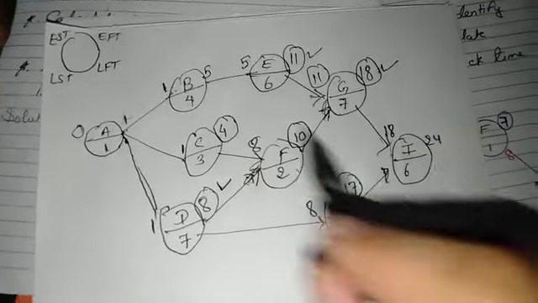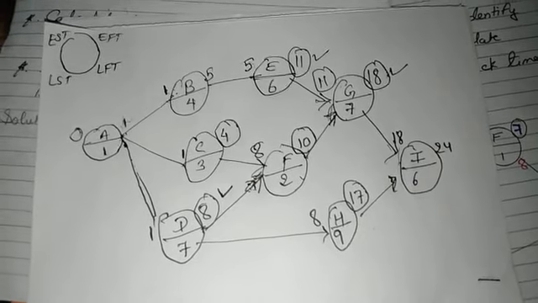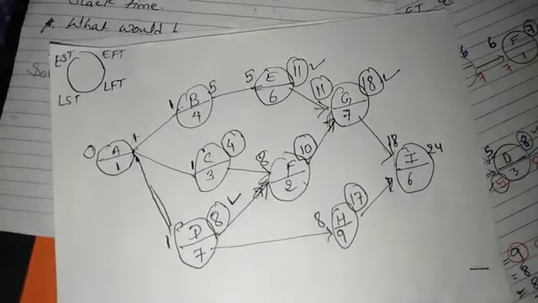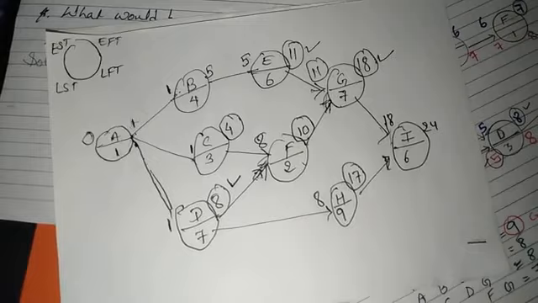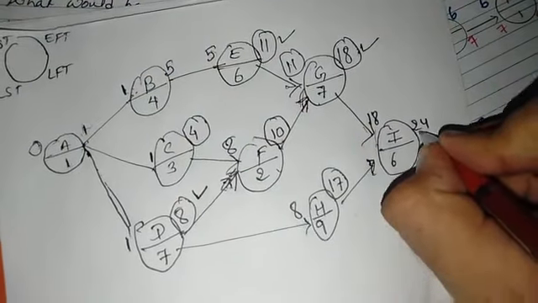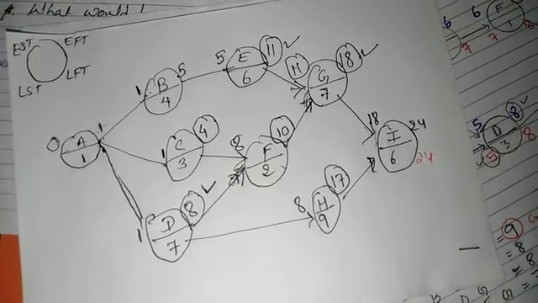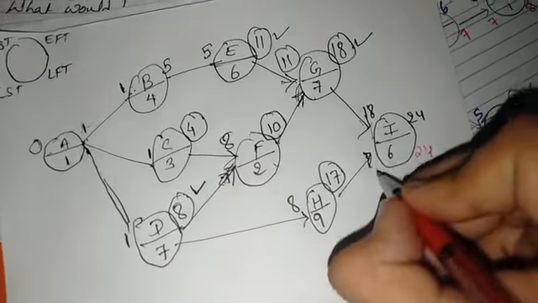So this was basically the forward pass. Now we will be assigning latest finishing time. For the last activity it would be the same, that would be 24. 24 minus 6 would be 18.